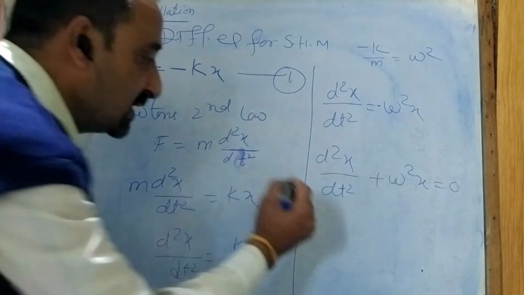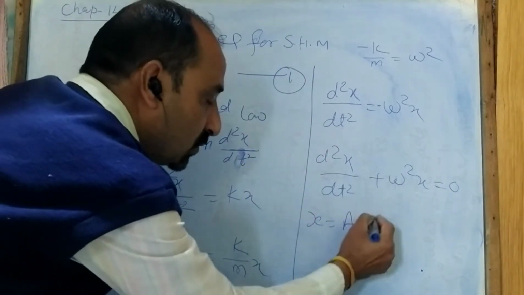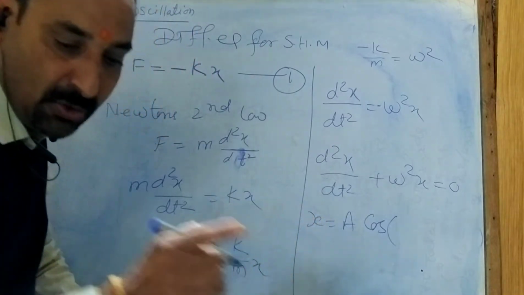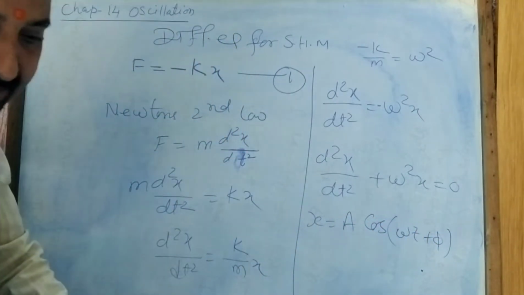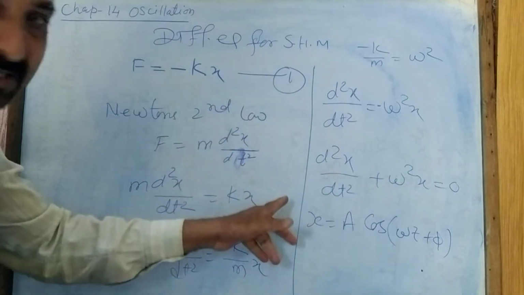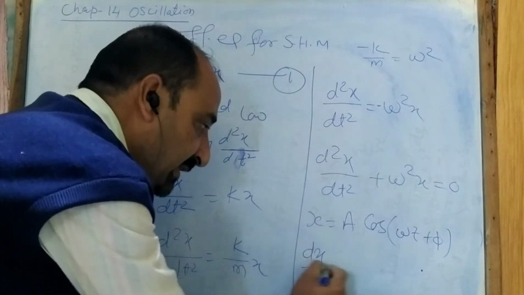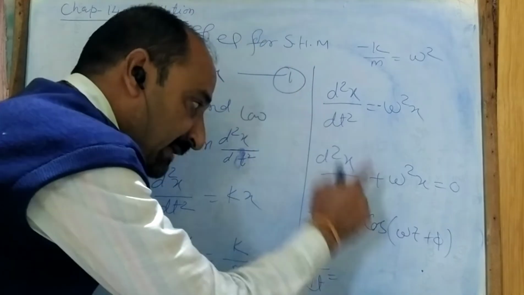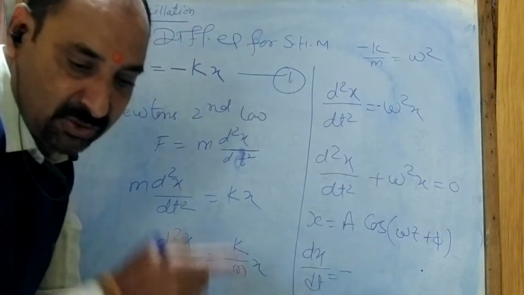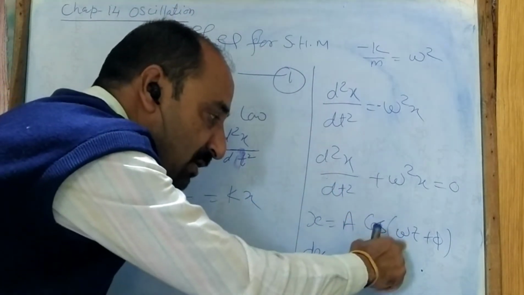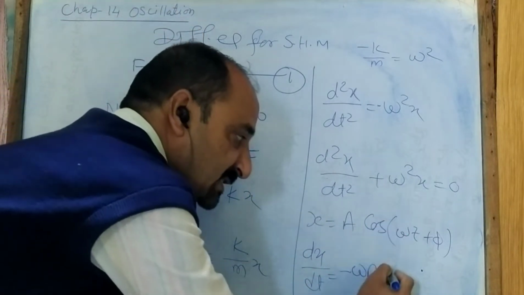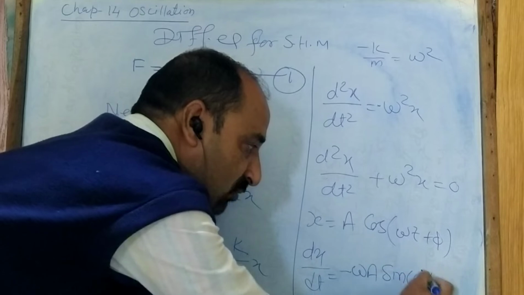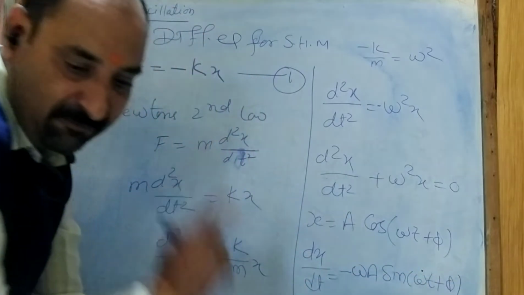Now for the SHM, x is equal to A cos(omega t plus phi). Clear? So here dx upon dt, if I differentiate it, the differentiation of cos is minus sin, and omega will come out, into A. So dx upon dt is minus A omega sin(omega t plus phi).